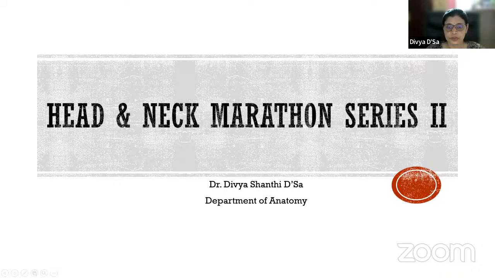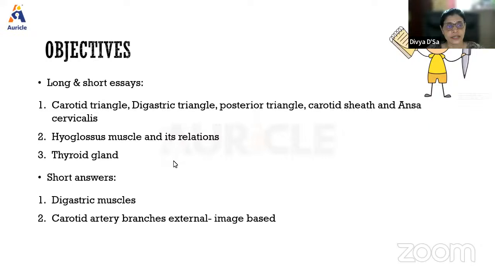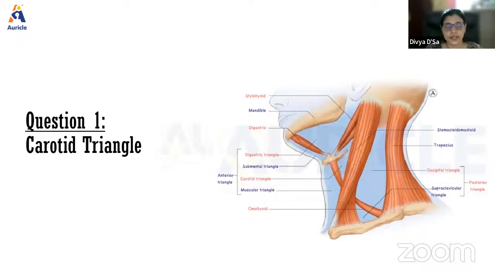So with this, we'll start with today's second series. Today's objectives are the long and short essays, which include all the important triangles, that is the carotid triangle, the digastric triangle, and the posterior triangle. We also will have a note on the carotid sheath and ansa cervicalis. Then the hyoglossus muscle and its relations, and the thyroid gland. Short answers will focus on the digastric muscles and the carotid artery branches, that is the external carotid artery branches. Right, so we'll begin with the first question, that is the carotid triangle.